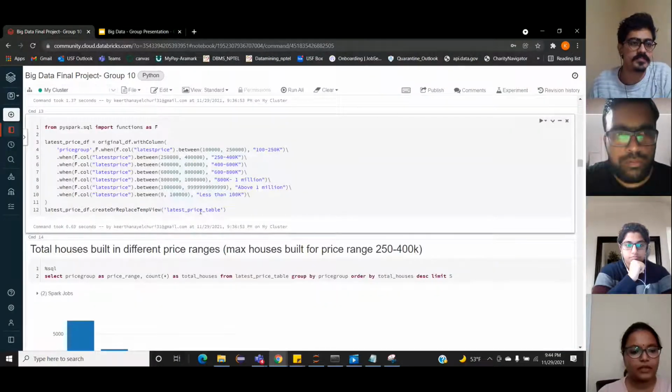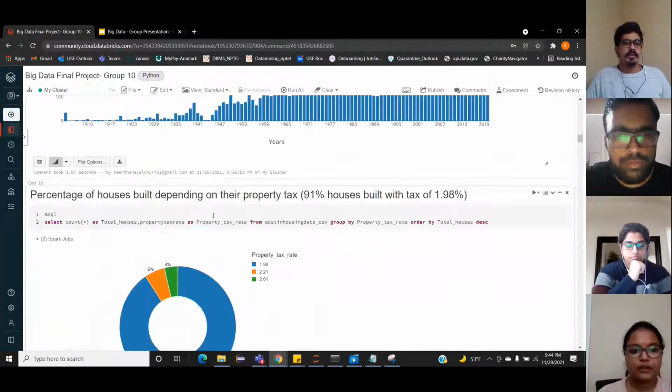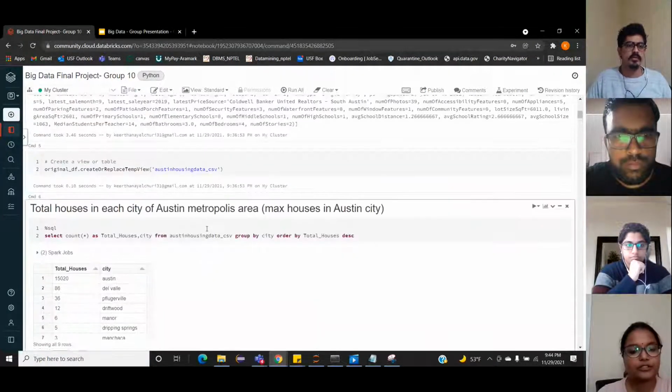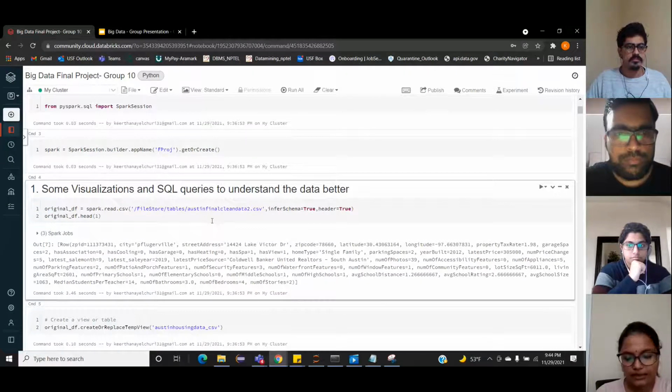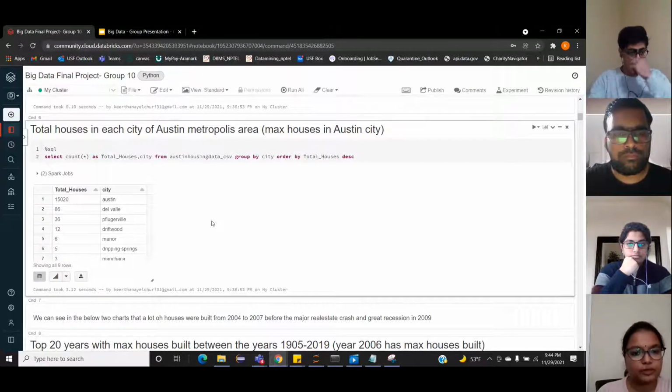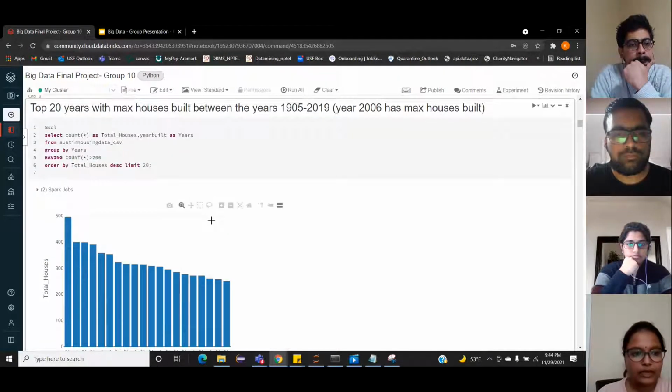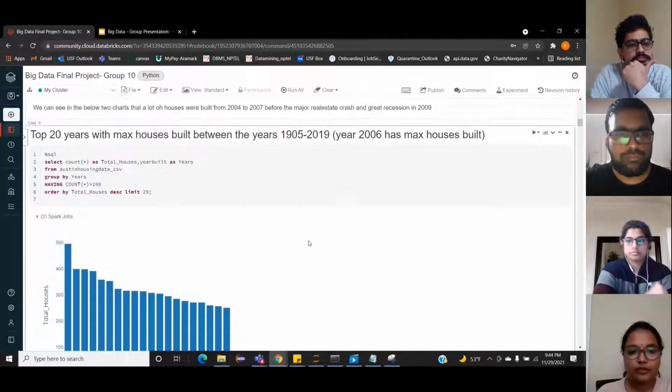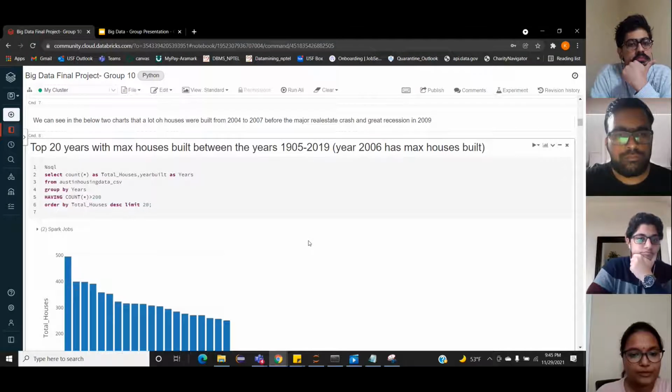So the first part of this project is creating different visualizations using SQL queries to understand the data better. The first query we ran was to find the total number of houses built in each city of Austin metropolis area, and we found that the maximum houses were built in Austin city. The next bar chart we created was for the top 20 years with maximum houses built between the years 1905 to 2019. We found that 2006 had the maximum houses built.